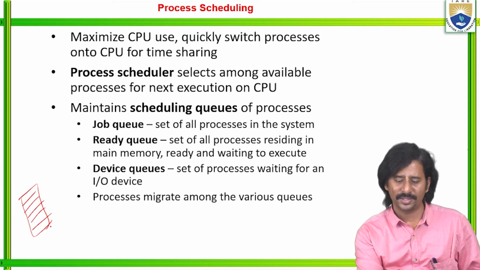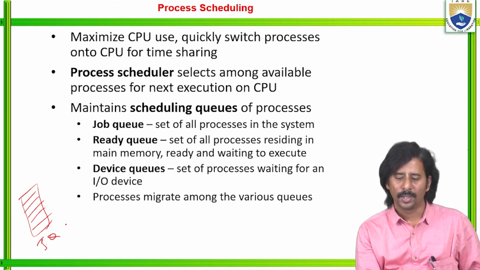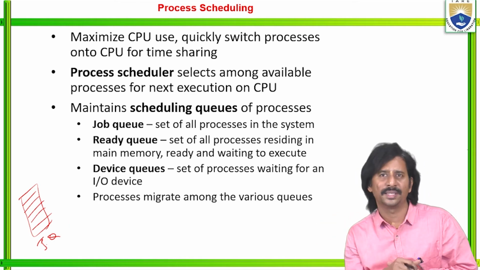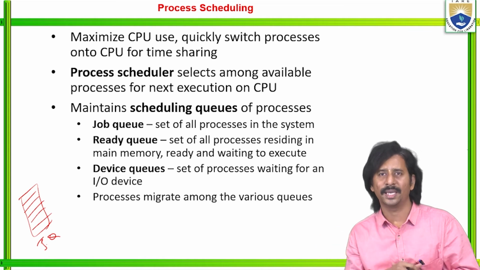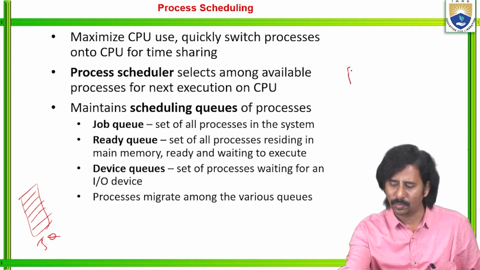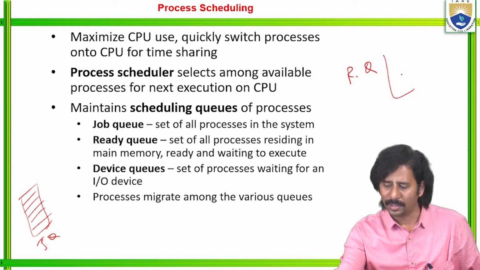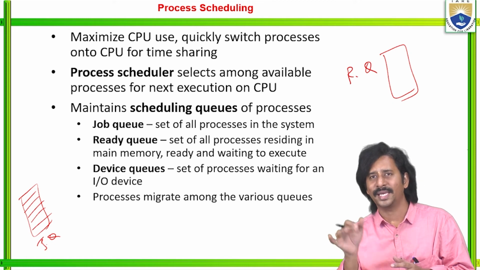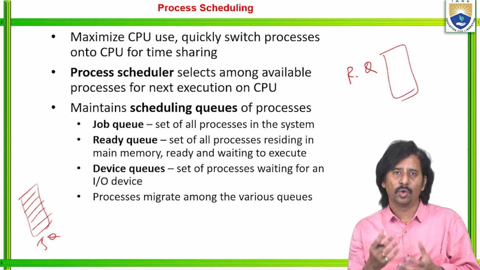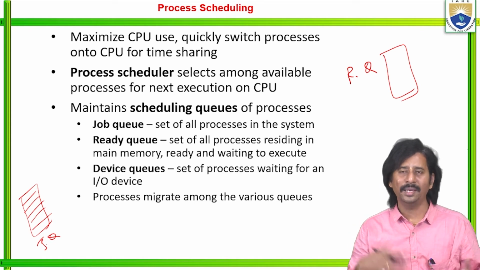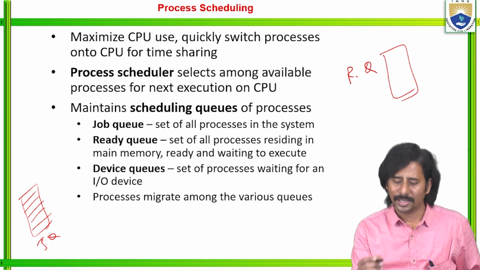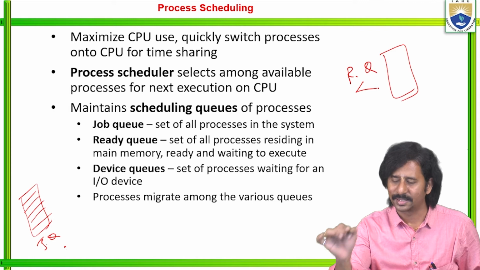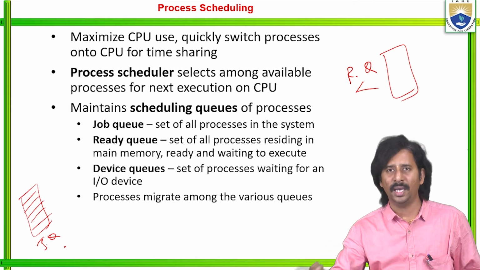Just now we described the job queue. The job queue consists of the set of all the processes in the system. Similarly, there exists one ready queue, which consists of a number of processes residing in the main memory. In the sense, those processes are ready and waiting to execute. So when compared to the job queue, the ready queue size is less.